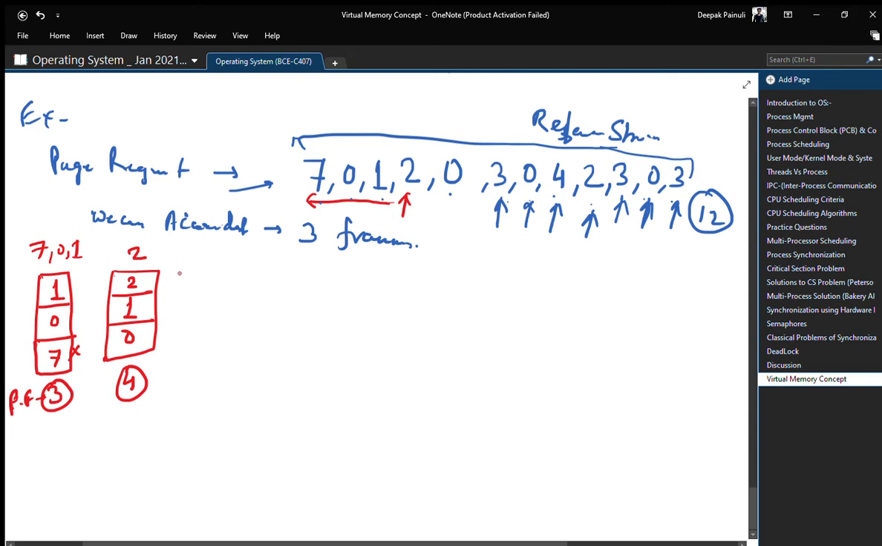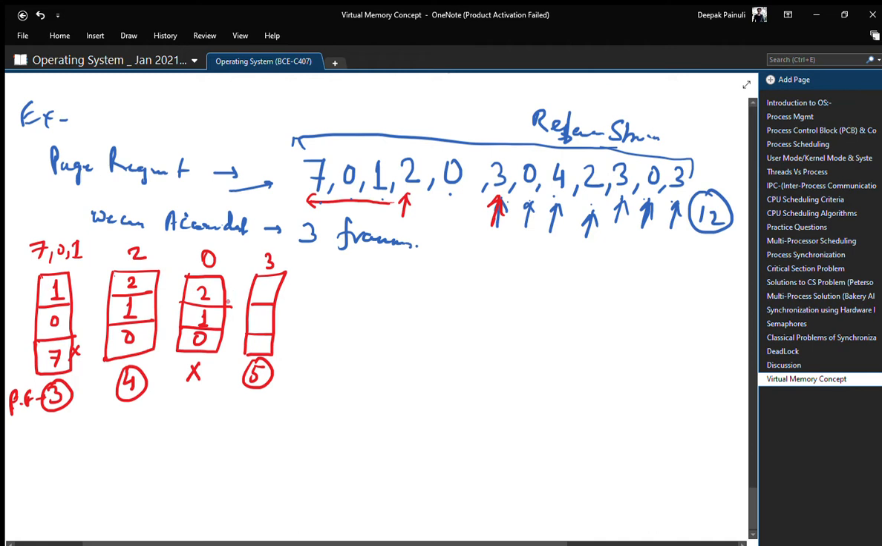Now come for 0, page request 0. There will be no page fault because 0 is already available in the frame. Now for 3. Now check, 3 is not available in the frame, so there will be a page fault, that means the fifth page fault we will get here, and we need to choose a victim page according to LRU.